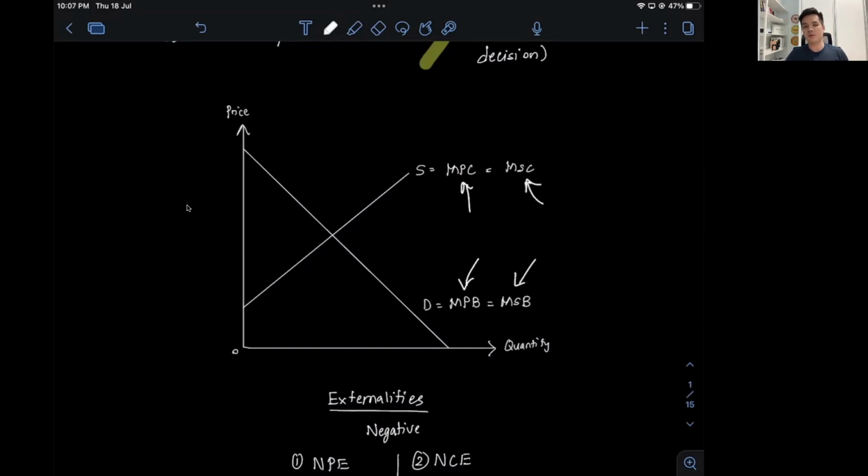So in the example of petrol cars earlier, cars are consumed by drivers. So we can say that the private benefits of cars received by drivers are higher than the benefits that petrol cars bring to society as a whole.